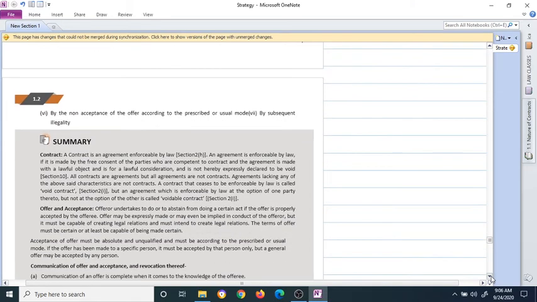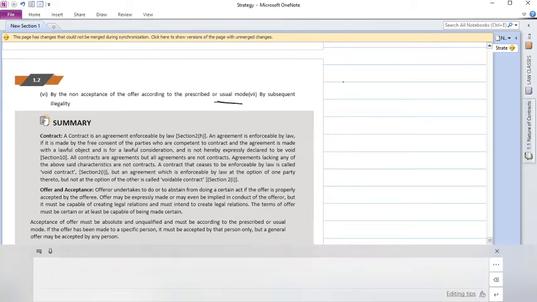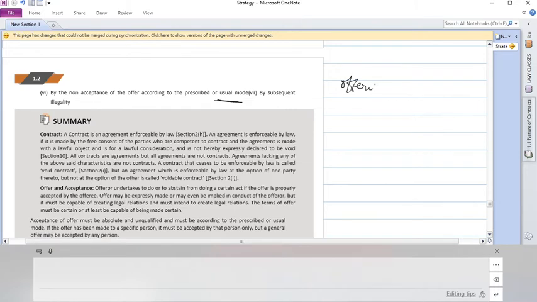By the non-acceptance of the offer according to the prescribed or usual mode. Yeah, I told you in some cases the offerer might be very stringent, saying that only if you post the letter of acceptance, I'll consider it as acceptance. If you send a mail or something like that, I won't accept. If that is the case, then if instead of sending a letter, he sends an email or telegram, in that case the offerer has every right to say that the offer has lapsed because you have not sent the acceptance in the prescribed mode.